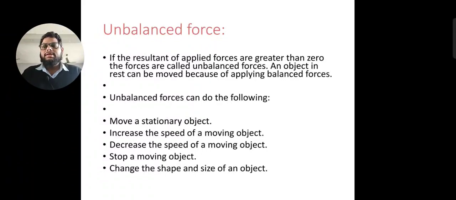For the unbalanced force, if the resultant applied force is greater than 0 (resultant means net force), that will be an unbalanced force, and the object tends to move in the direction of force. Got it? So under the effect of this unbalanced force, a stationary body starts moving, and a moving body can decrease its speed, stop, or change its direction, shape and size. So this is the net effect of unbalanced force.